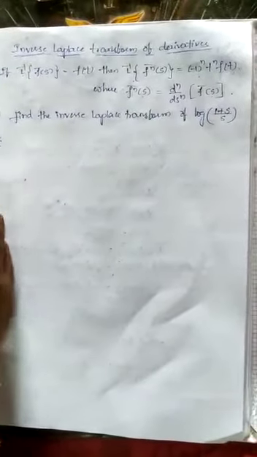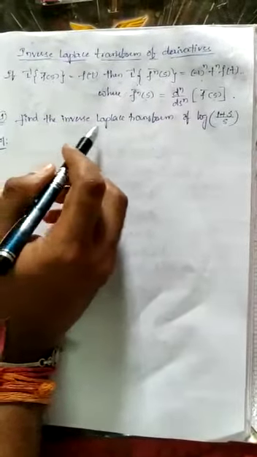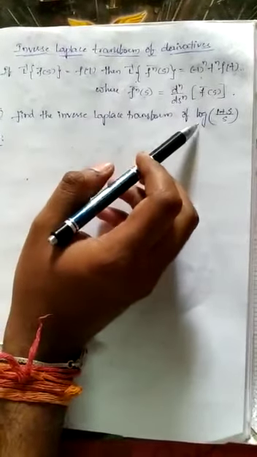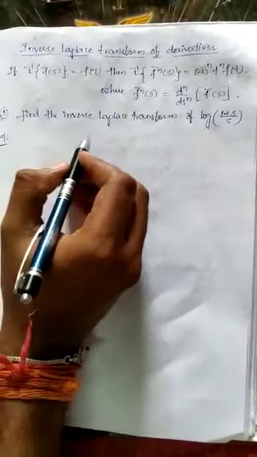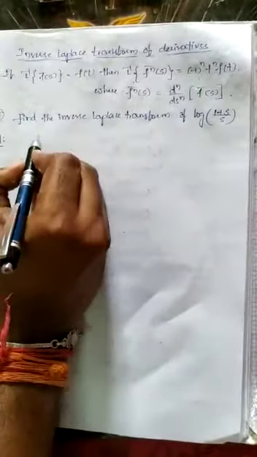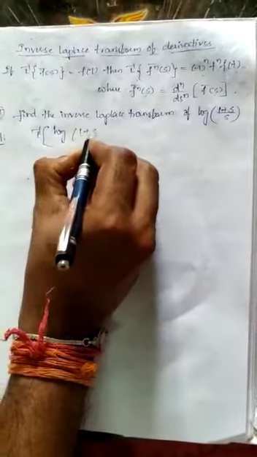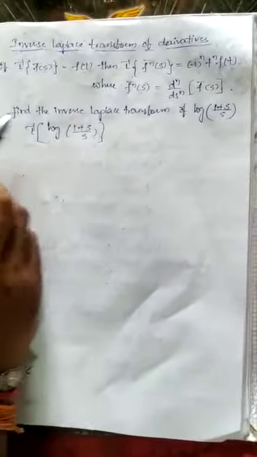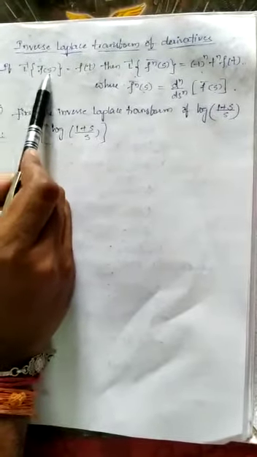So let us see one problem here. Find the inverse Laplace transformation of log of (1 plus s) by s. So we need to find Laplace inverse for this function, right? That means Laplace inverse of log of (1 plus s) by s we have to find here, right? That means we have to calculate Laplace inverse of f bar of s.